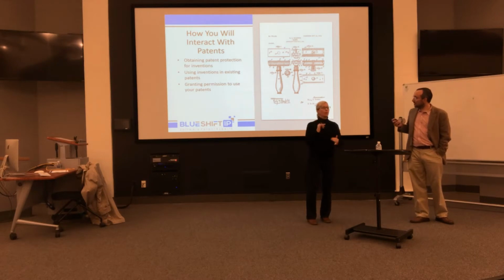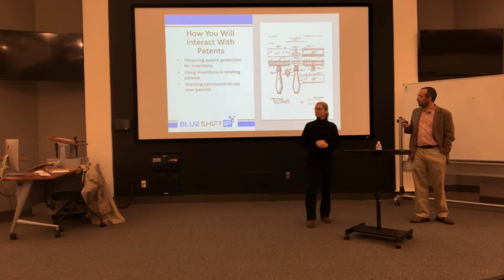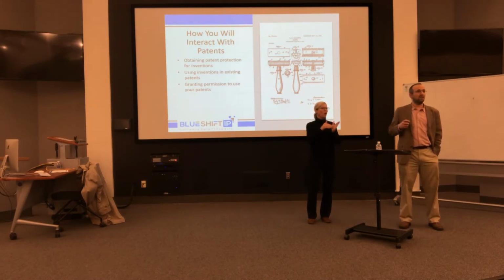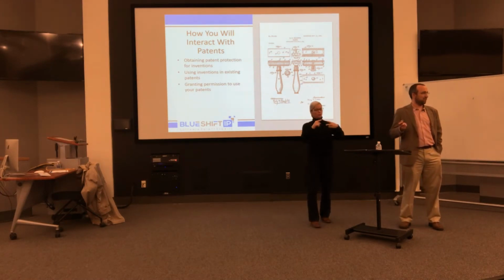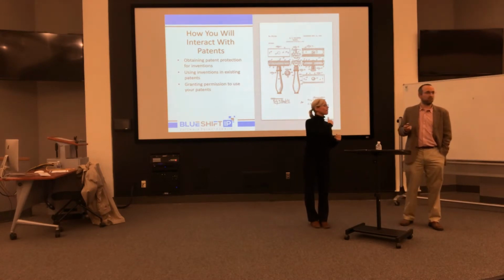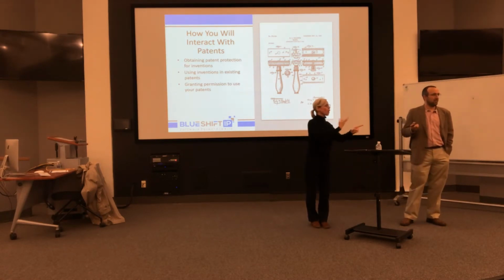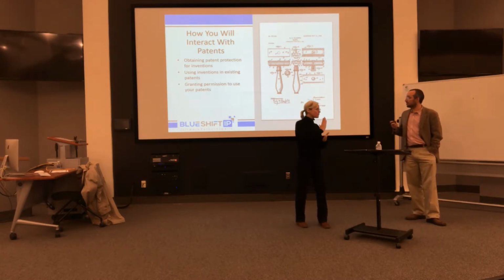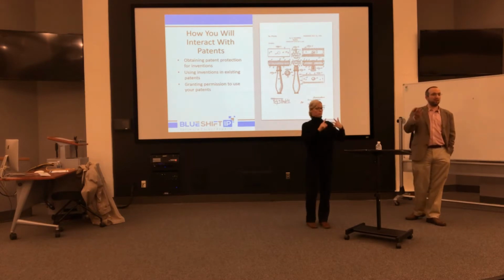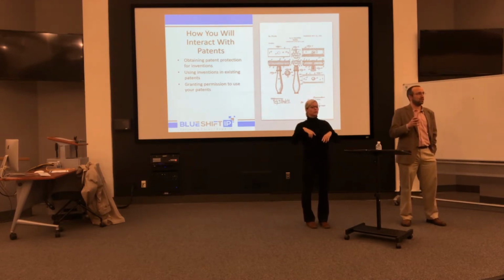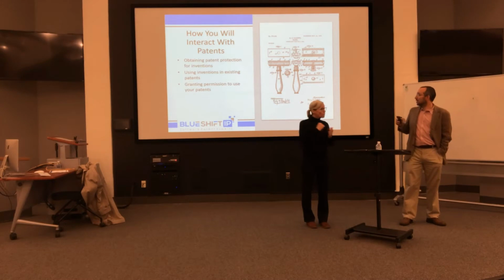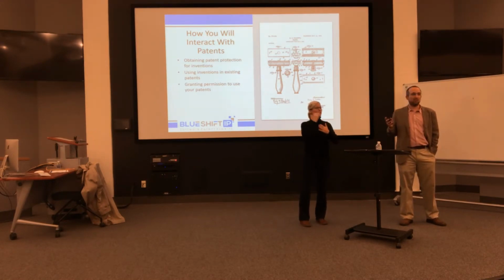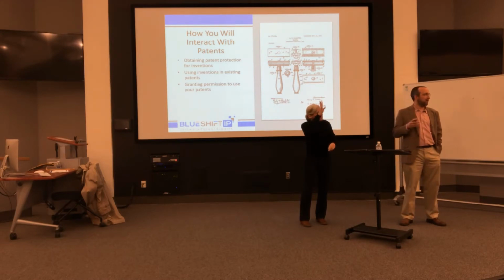The other 2 ways will be less frequent for you. One of them would be if you make use of anyone else's patented invention, and what you need to do to make sure you don't infringe on anyone else's rights or get the permission that you need. And then the third way is if you individually own a patent, or if the university owns the rights to a patent: what's involved in granting permission to other people to make use of patented inventions that you own patents on.